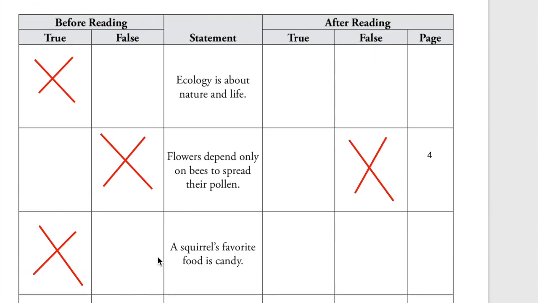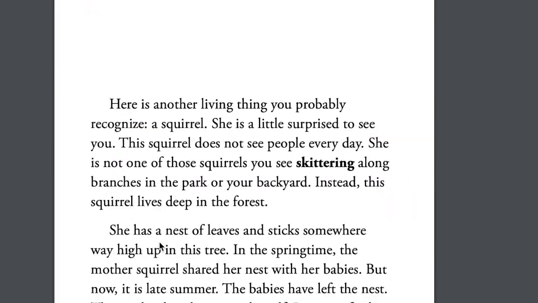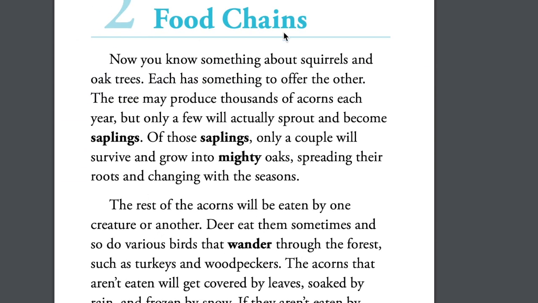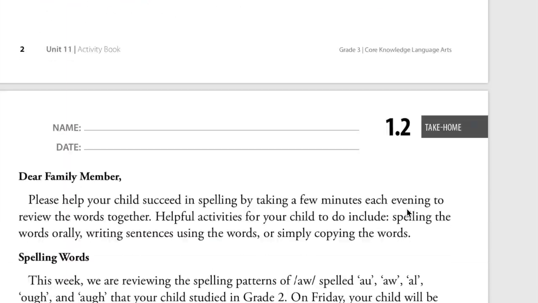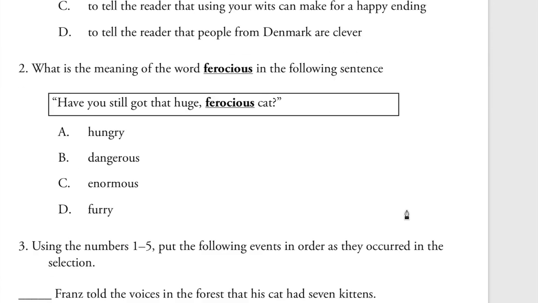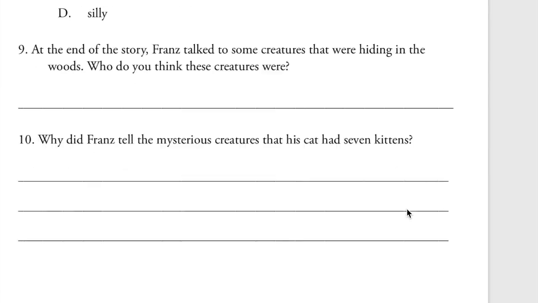Okay, so that's what you're going to do for the rest of the activity page. When you're done, you are going to go to the next chapter in your reader, which is chapter 2 about food chains, and you're going to answer the questions on activity page 2.2.